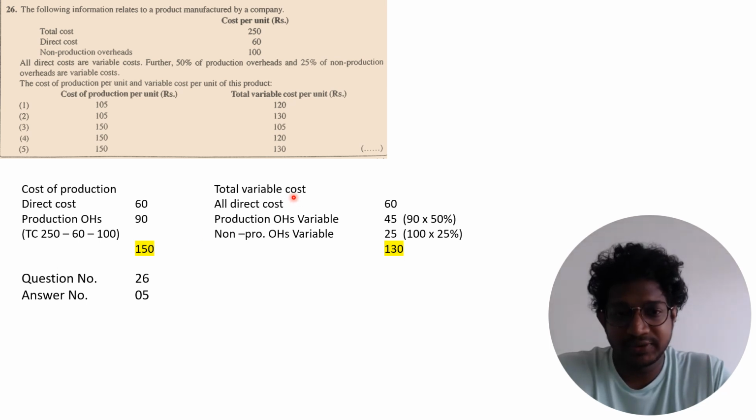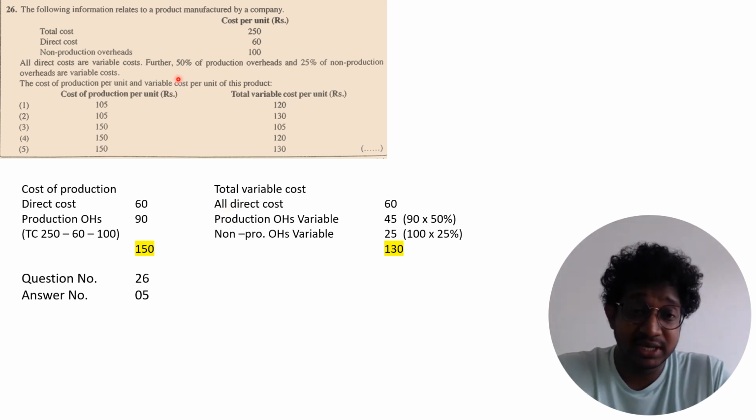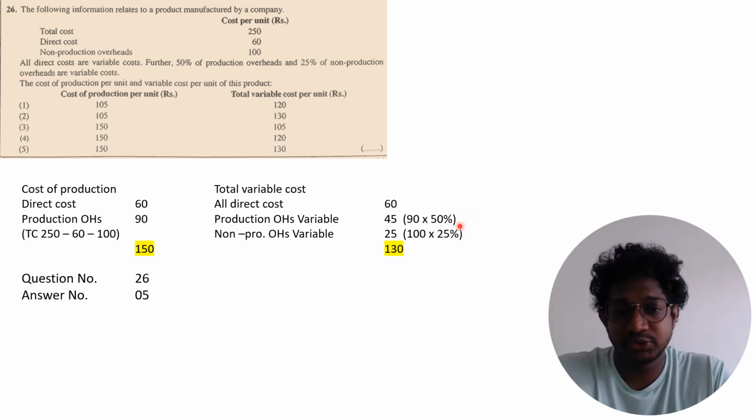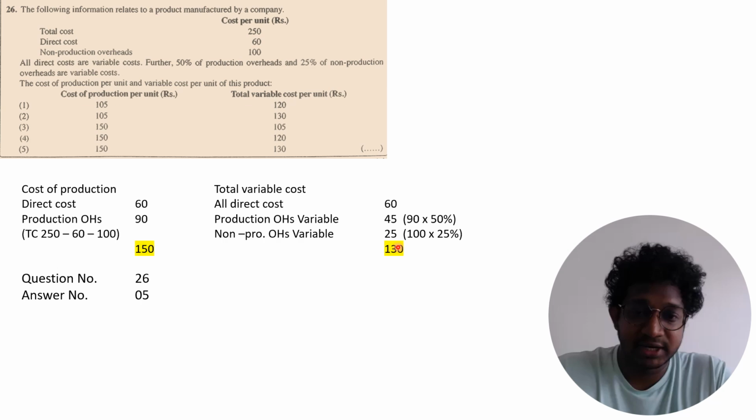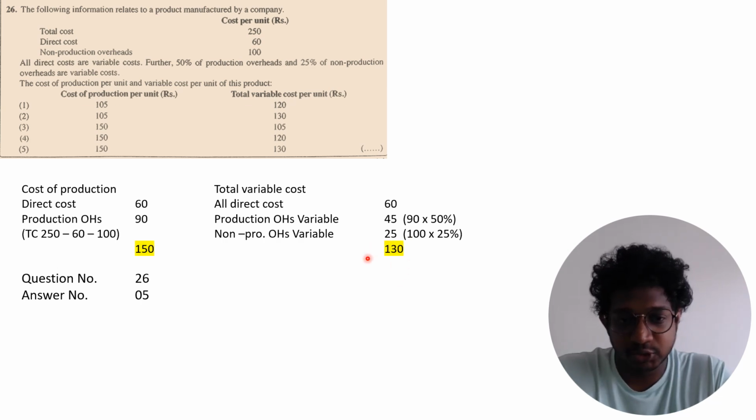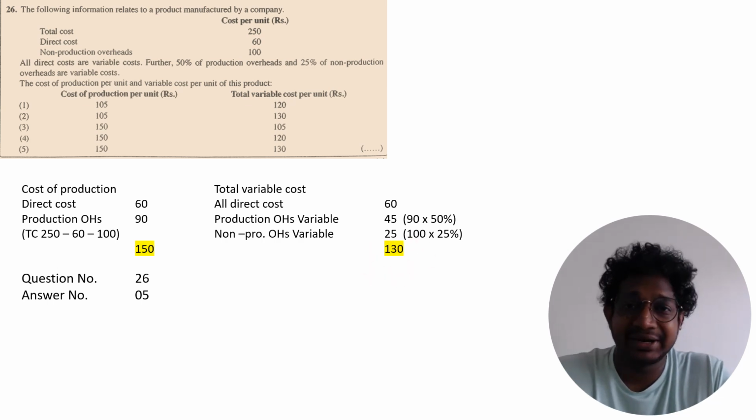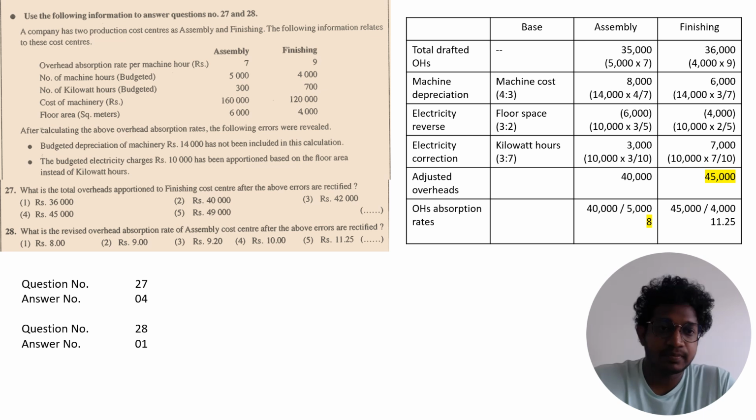And they ask you the total variable cost. So all direct cost, they are saying that variable cost. So that's 60. Production overheads: 50% of production overheads are variable cost, 45, and 25% of non-production overheads are variable, 25. So your total variable cost are 130.